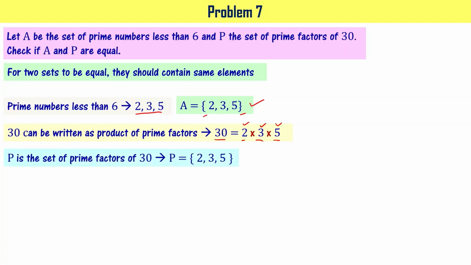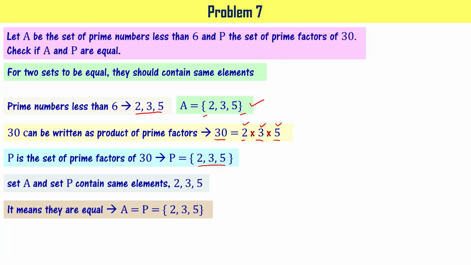So if you write that set, P is going to be having elements 2, 3, 5. Now if you compare, elements of A and elements of P are same, right? Set A and set P contain the same elements. It means set A is equal to set P. They are equal sets. I hope you got the concept.